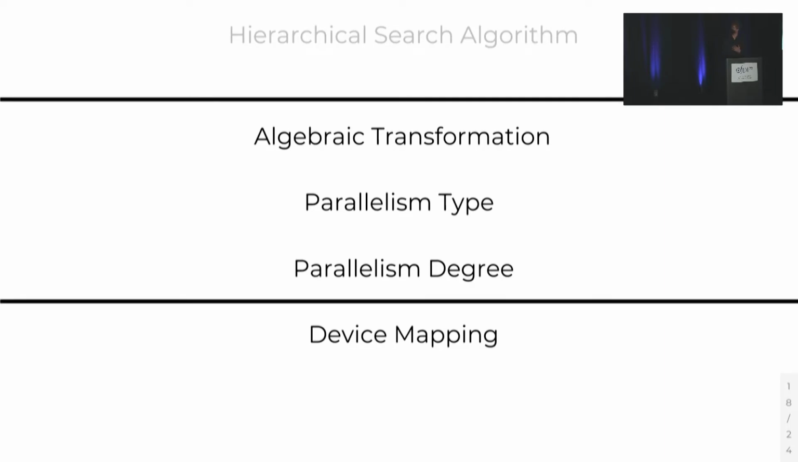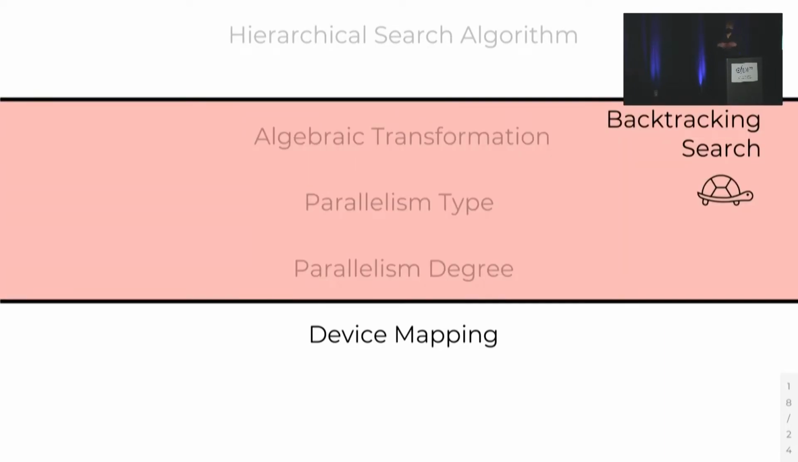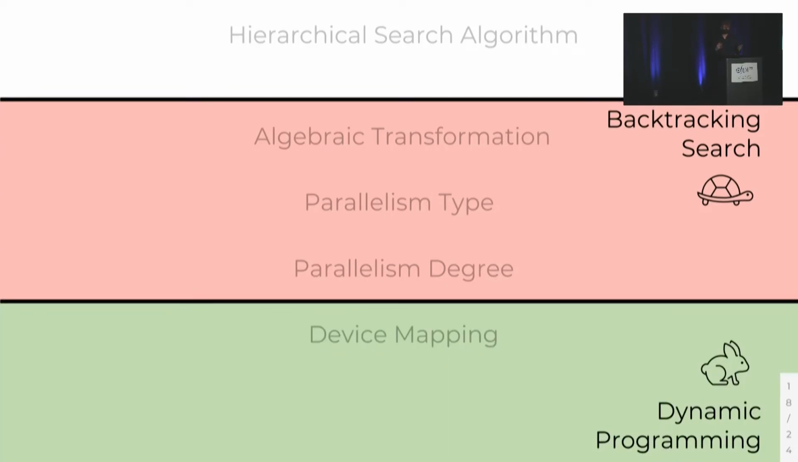We split the search problem into two. We do a more powerful outer loop of an asymptotically slower backtracking search, and a more efficient inner loop of device mapping using a dynamic programming algorithm. Again, for more details, paper.